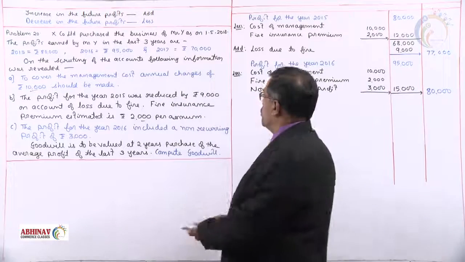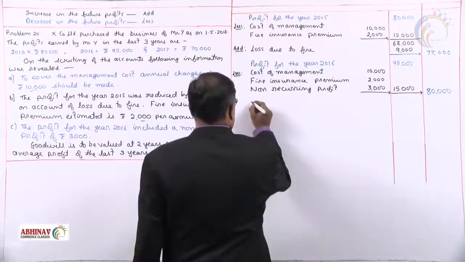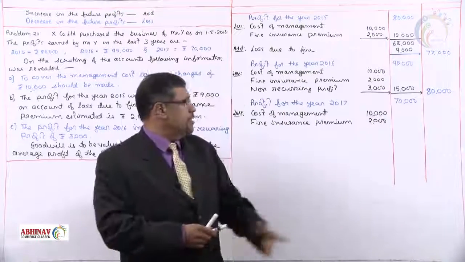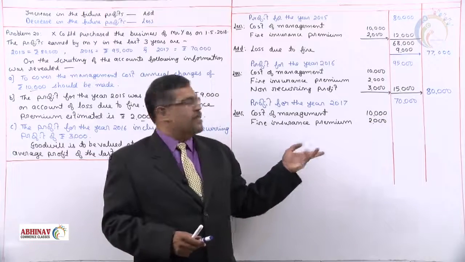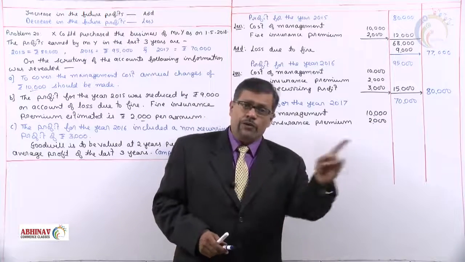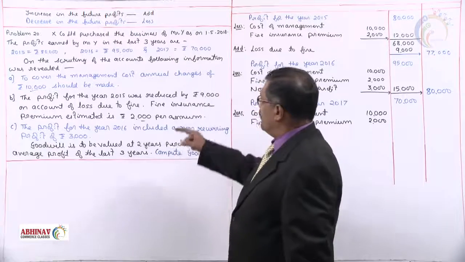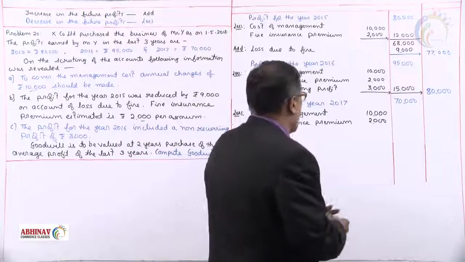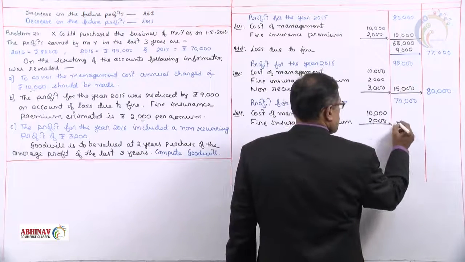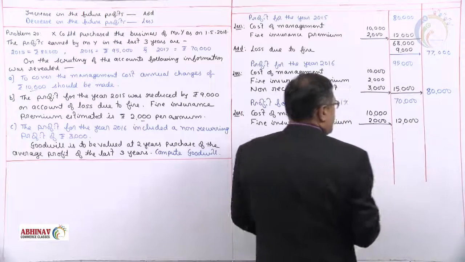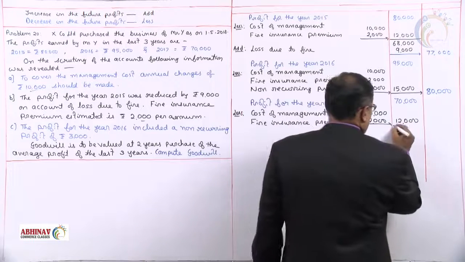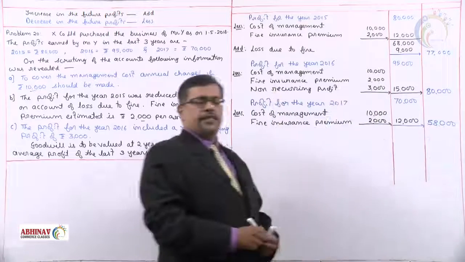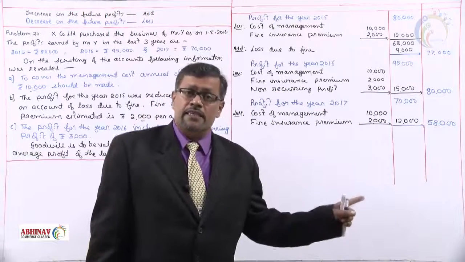Now, there is one last year, 2017. Let us record that profit first. Profit for the year 17, 70,000. The two items we have to deduct because we are paying them per annum every year, which will reduce the future profits. Do we have any other adjustment for 2017? This is 15, this is 16. No more adjustments. We will take this 12,000. 70,000 minus 12,000, in the outer column, 58,000. These are the adjusted profits.